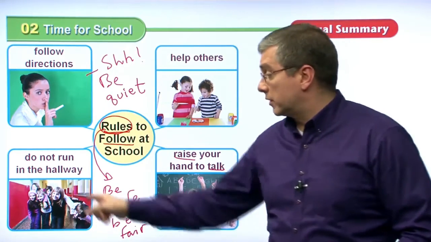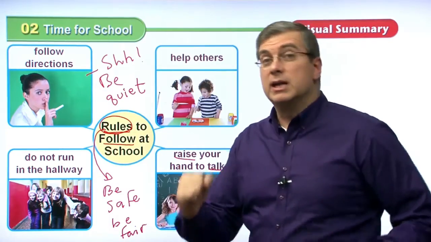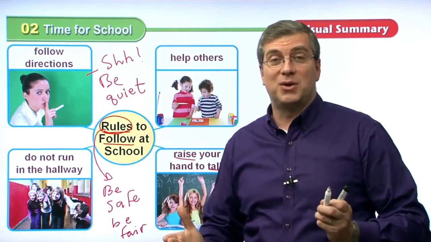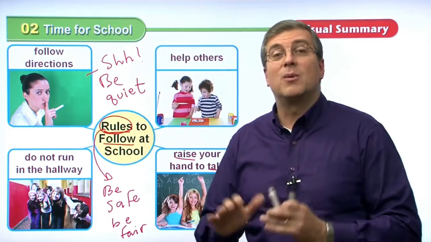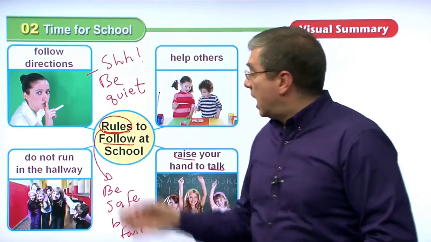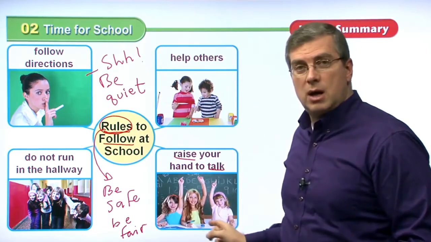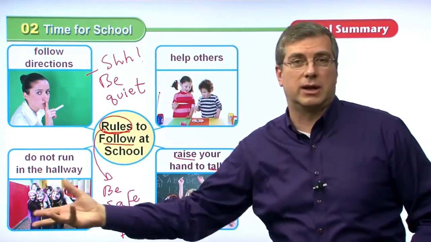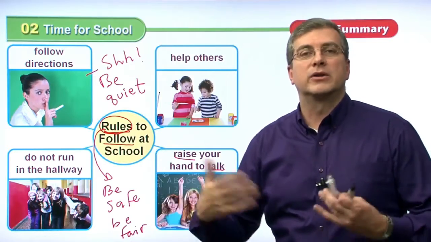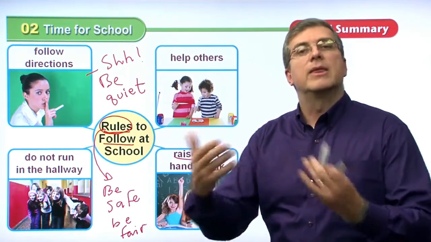One reason is that we are safe. We don't run in the hallway because if we run, we're going to hit other people. That's going to be dangerous. We don't want to do that. We want to be safe. Another reason to follow rules is so that we're fair. We're fair to other students. We don't talk when they're talking. That's not fair. We should wait our turn. Everybody waits their turn. That's fair.